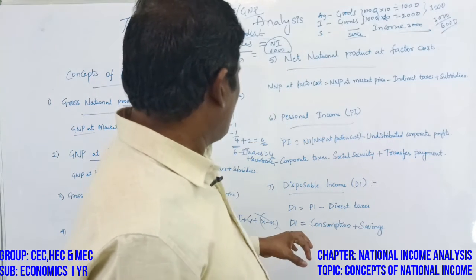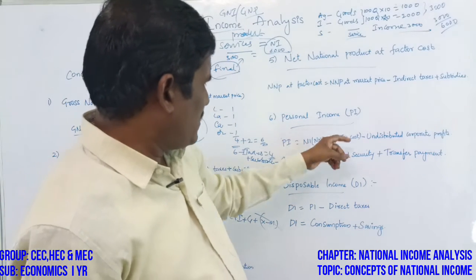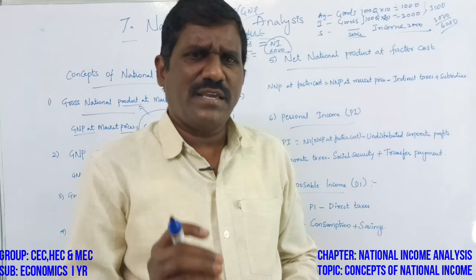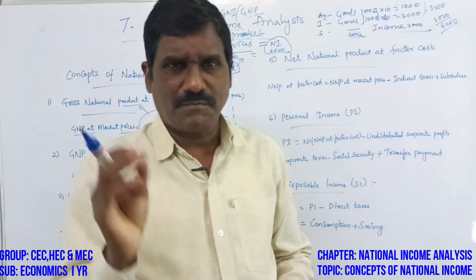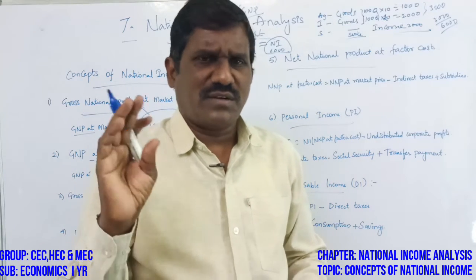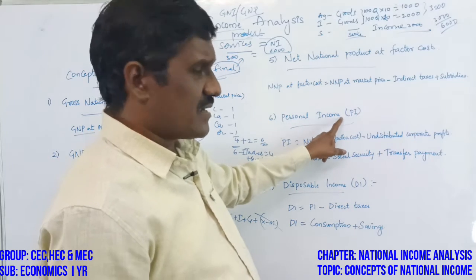Then personal income. Personal income means the income earned by an individual person, called per head income. The income earned by each and every person is called personal income.